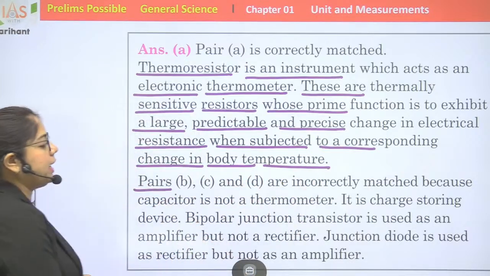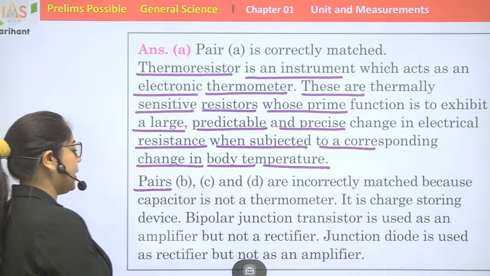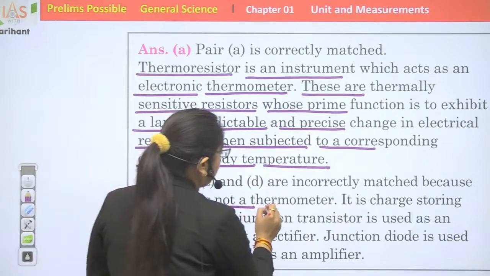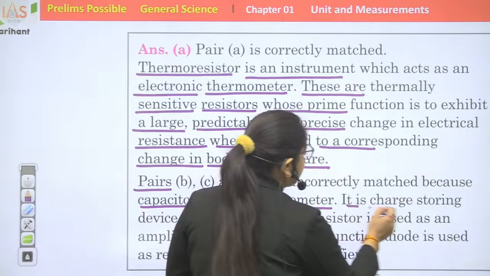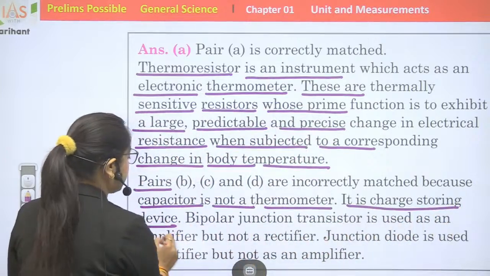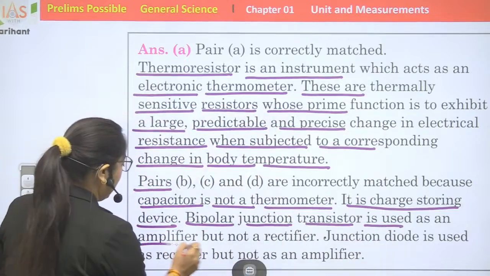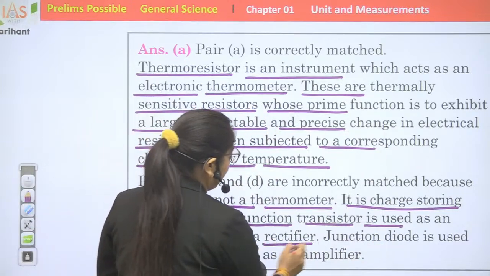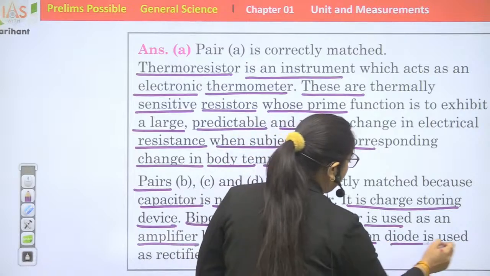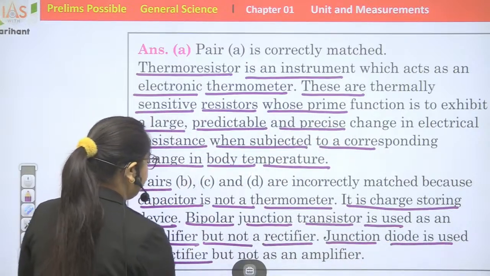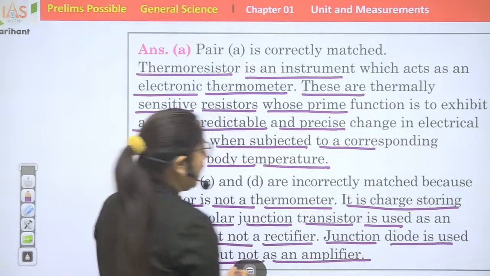Pairs B, C and D are incorrectly matched because a capacitor is not a thermometer. It is a charge storing device. Bipolar junction transistor is used as an amplifier but not a rectifier. Junction diode is used as a rectifier but not as an amplifier.